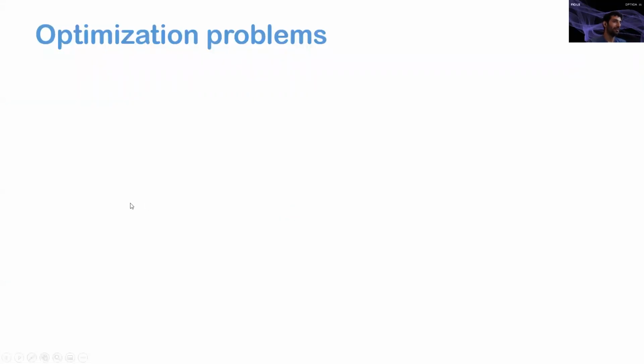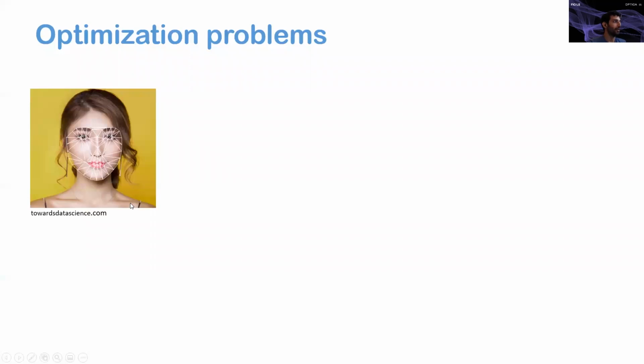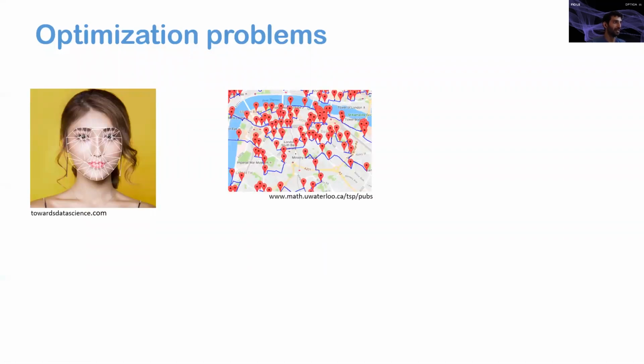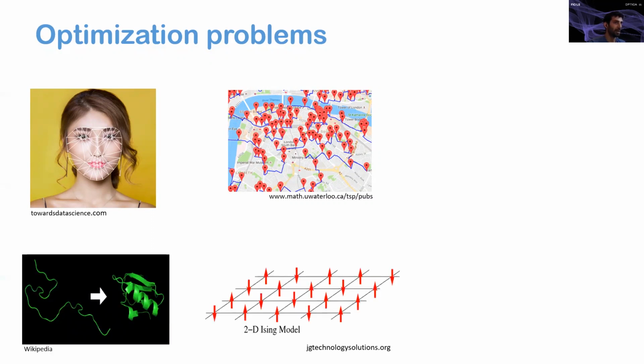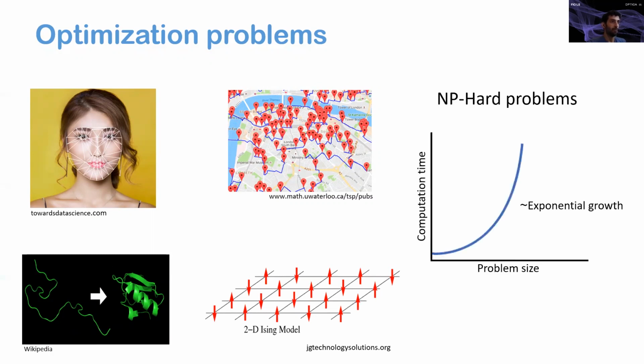So optimization problems are very common in both science and industry, from face recognition, through route planning in the traveling salesman problem, the way proteins fold in the drug discovery field, and even the problem of finding the ground state of the classical 2D Ising model. Most of these problems are proven to belong to the NP hard class, the non-deterministic polynomial time class, and that means that if we use brute force algorithms on standard computers, the computation time scales exponentially with the problem size. An interesting property of NP hard problems is that they can be mapped from one to another relatively easily.